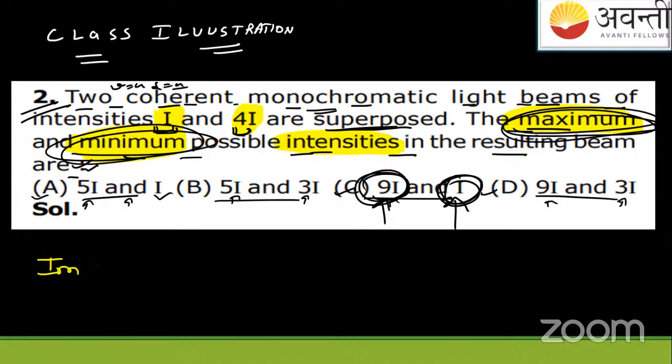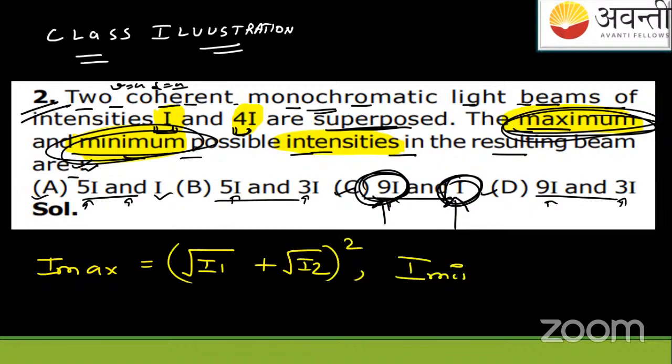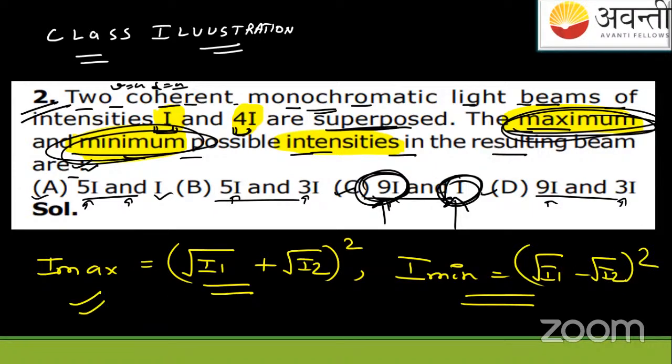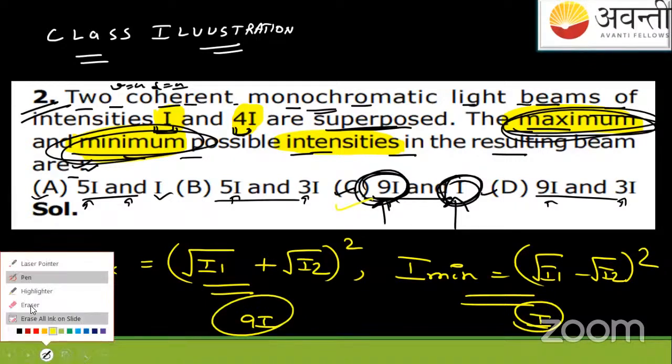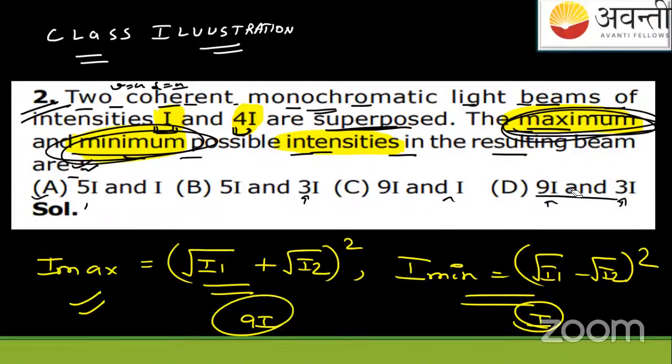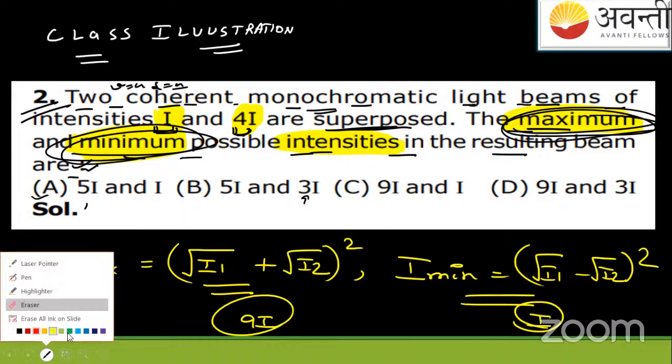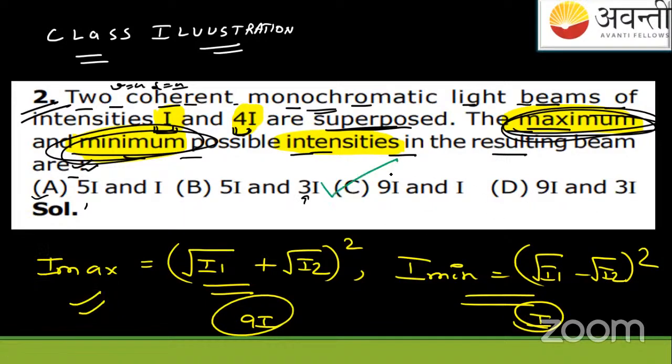And the formulas which we have used are what? For I max, remember this, I'm writing it so that you may remember the formula for all this. Under root I1 plus under root I2, whole square. I minimum is under root I1 minus under root I2, whole square. Put the values and you'll get this and this. So the option is 9I and I. C is the option. So among all of these options, the correct answer will be option C.